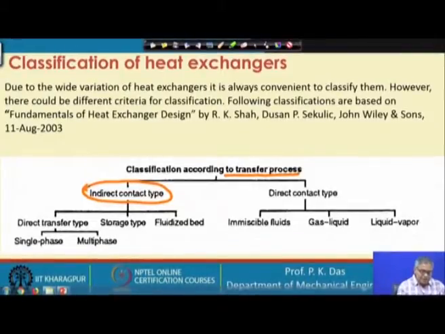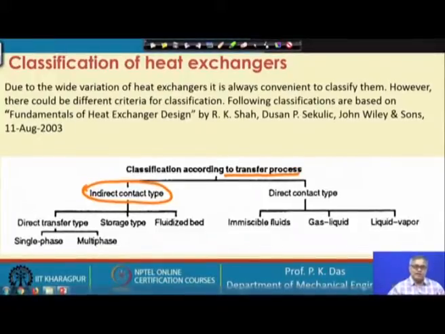Direct transfer type, that means single phase and multi-phase. Multi-phase means where boiling or condensation will take place. And storage type. What is direct transfer type? Directly from one stream to another stream, heat is getting transferred. Of course, in between there is a solid wall.